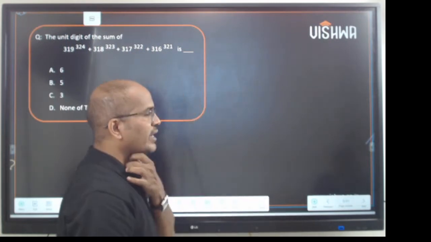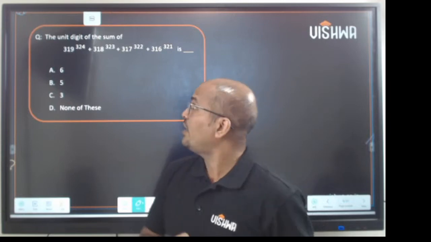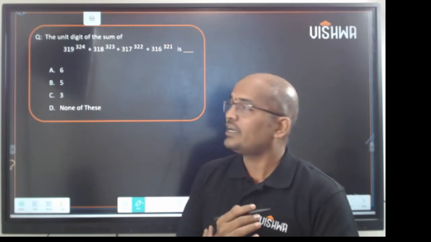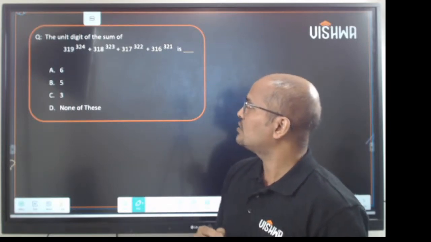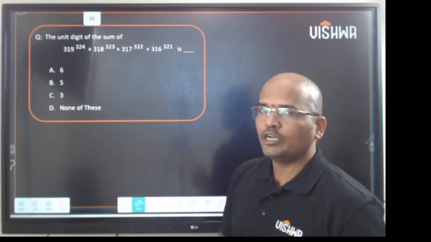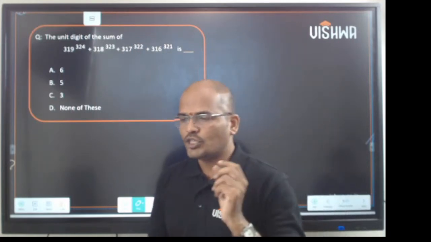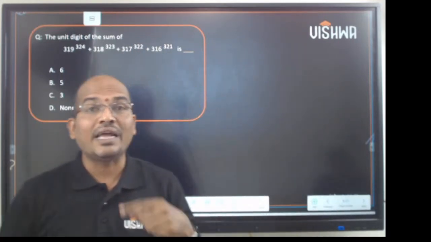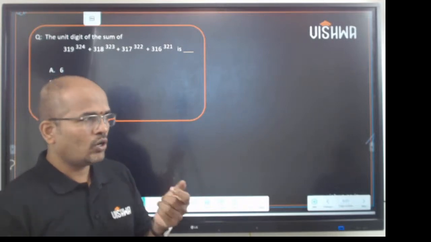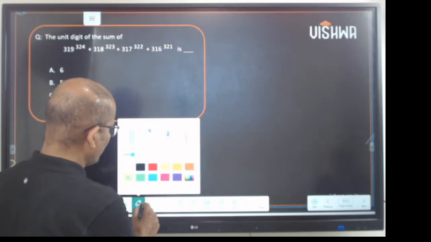Now this is one good area again, the same problem modified a little bit. Find the unit digit of 319 power 324 plus 318 power 323 plus 317 power 322 plus 316 power 321. I told you that we solve these problems with respect to their cyclicity. Right? So now let us see how to solve this question in a faster manner.